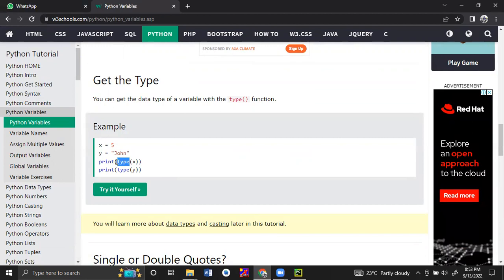So this will return the type of data. For example, if it is x, type of x means it is an integer. So type of y, it is a string. If it is a class, it will show the class name. So as usual, the string is a class. That is a non-primitive data type. So it will show the class string. I think we also checked this, right? Yes.